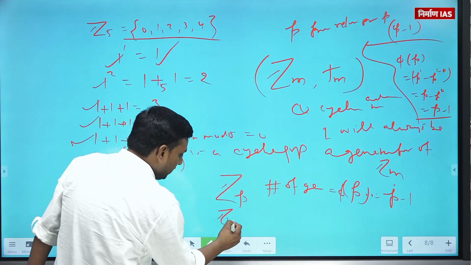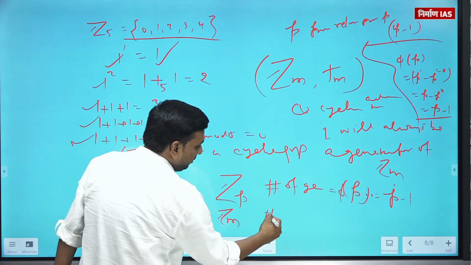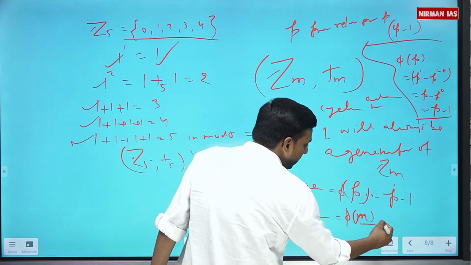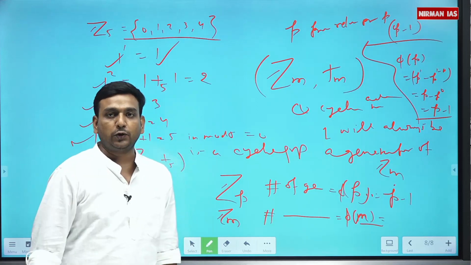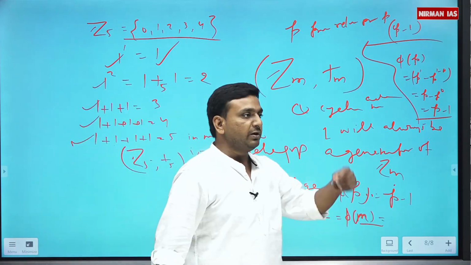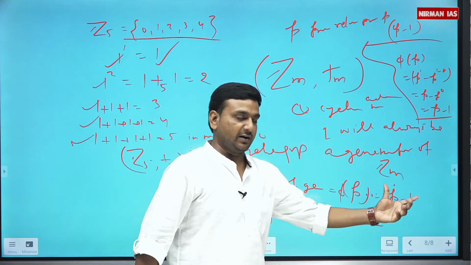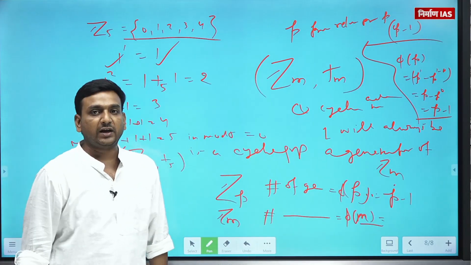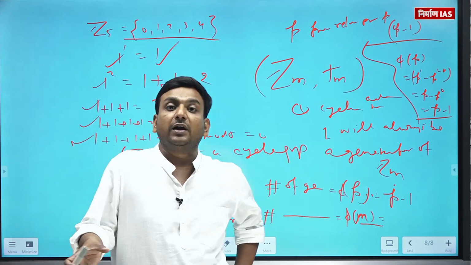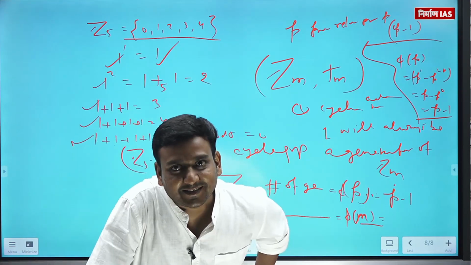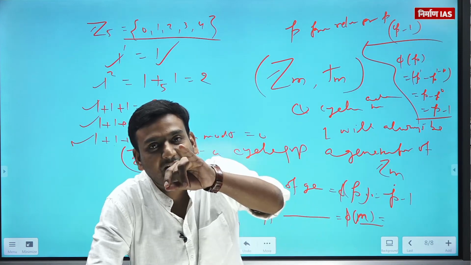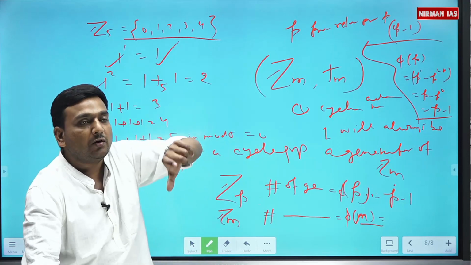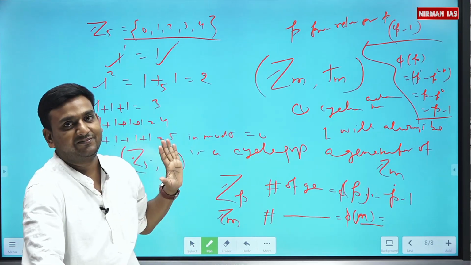If p is not a prime number, then number of generators will be φm, and φm will be calculated by that Euler's formula. What I told you, m will be factorized by p1 raised to power r1, p2 raised to power r2, and that calculation. Is that clear? So one more thing you can think about, why relative primes are generators. So that's an exercise for you to think why other elements are not being generator of Zm. Clear?